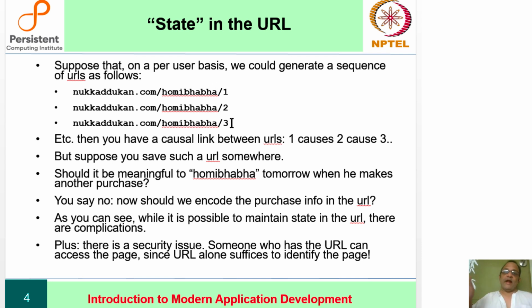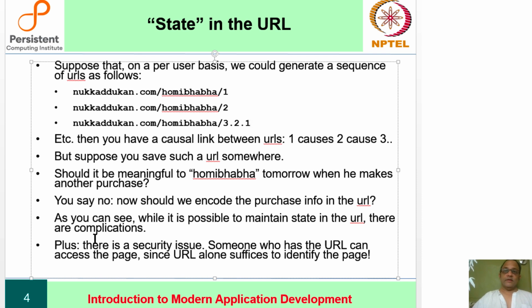Furthermore, suppose you branch off, you go forward in one direction in one window, backward in another direction in another window, then you might start putting numbers like this, right? 3.2.1 or something like that to indicate the entire history of exactly what happened. So it may not be enough to just have this much. And in practice, what it shows is the more state you try to encode in the URL, it keeps on getting bigger and bigger. And it's kind of clumsy, and there are problems with bookmarking and so on and so forth.